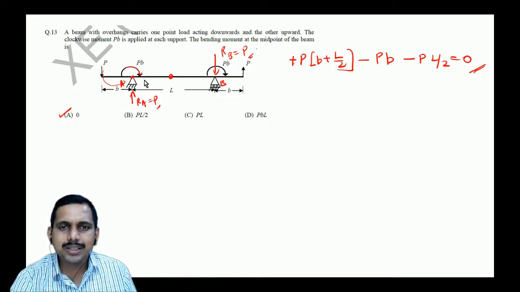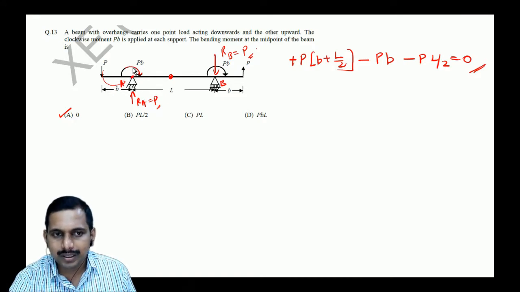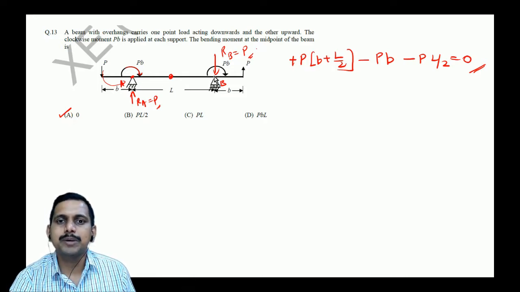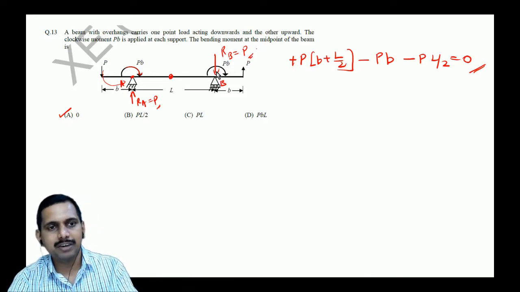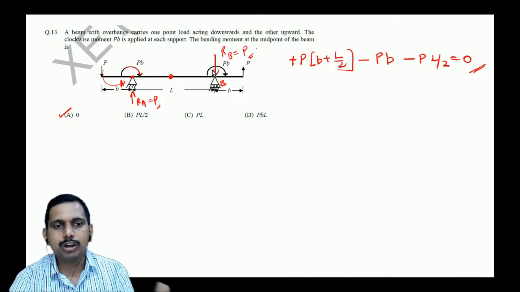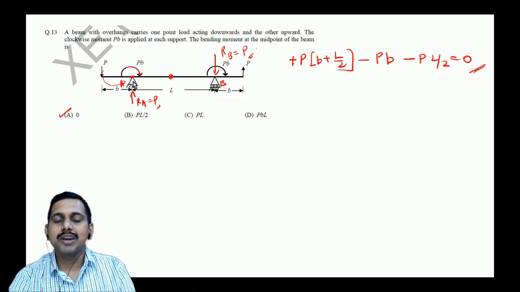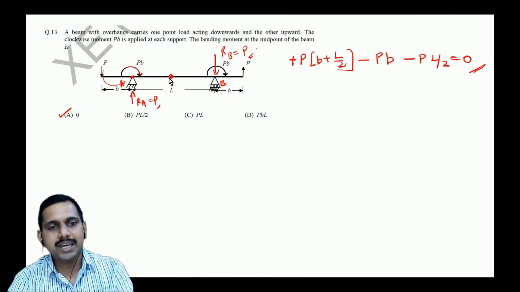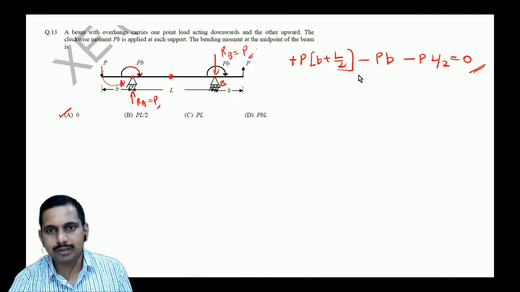Correct. Because there are no forces acting, and whatever forces are acting are acting only on the supports, here the bending moment has to be 0. That is the point. This is intuitive understanding, and when you do a lot of problems, you'll get this understanding. If that understanding is there, it's direct, you can say it is 0 without solving this also.